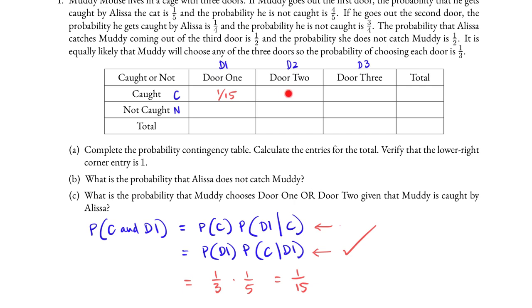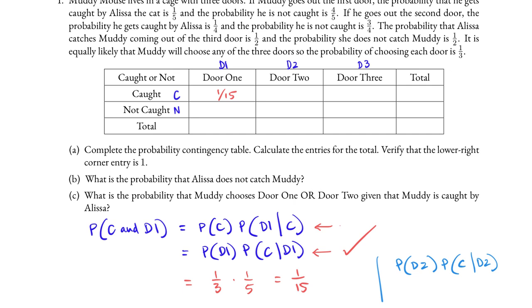Similarly, for the next box we are looking for the probability of caught C and door 2. Using the same method, we take P of door 2 times P of C given door 2.